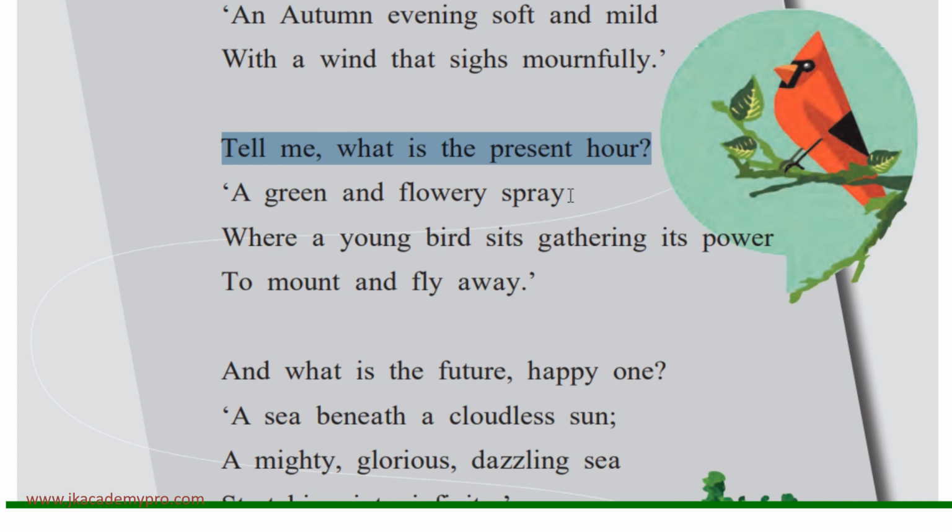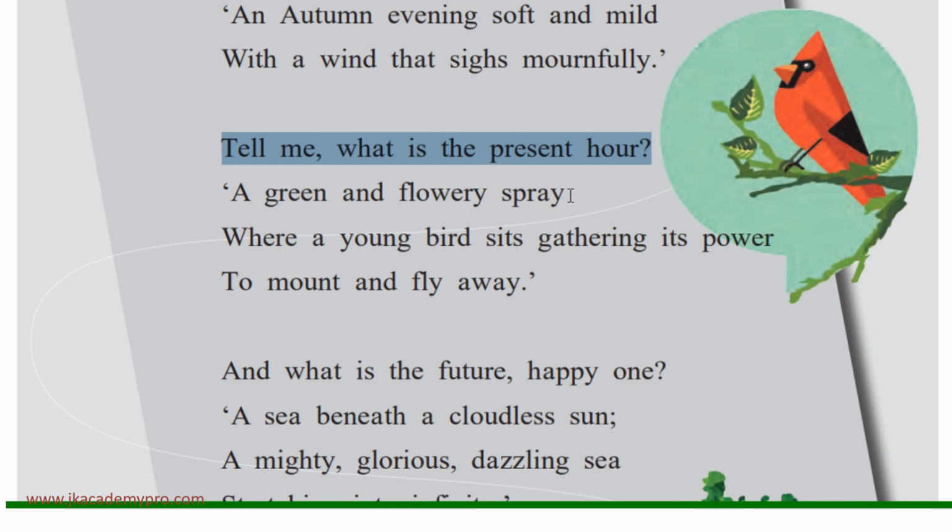Now, in the spring season, all the trees get new leaves and they have new blossom, that is, new flowers grow on the trees. So it's a beautiful season where there is greenery all around, all the trees are giving fresh flowers. So that is how the child is comparing its life, that is, the present hour, to the spring season, and it's saying that he's very, very happy.